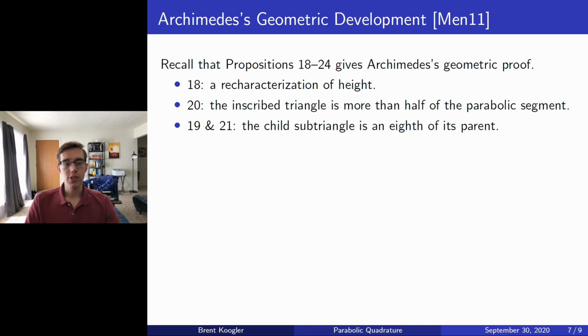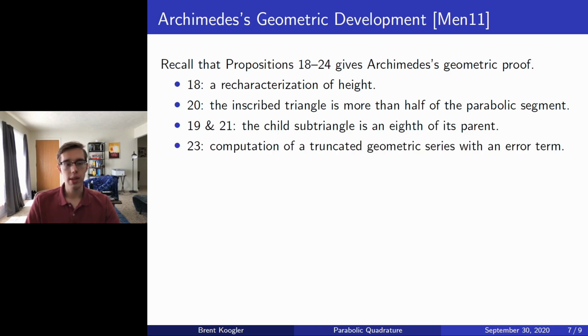Then Proposition 19 acts as a lemma for Proposition 21, where Proposition 21 states that each child subtriangle is an eighth of its parent. So what I mean by this is, referencing the previous slide, the yellow area is an eighth that of the red area, and the red area is an eighth that of the blue area, and so on and so forth, so that we actually can relate each of the triangles that we form to the original triangle for the original parabolic segment.